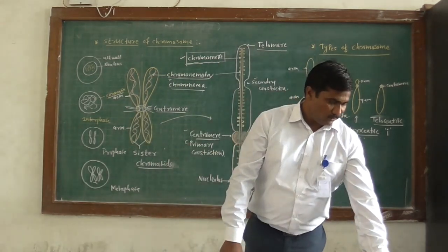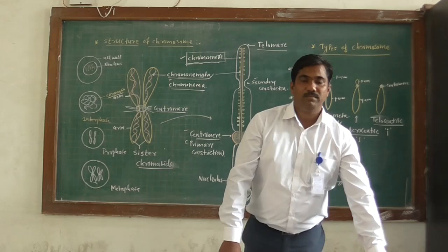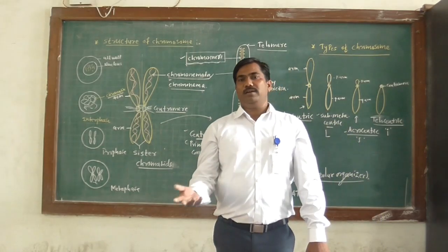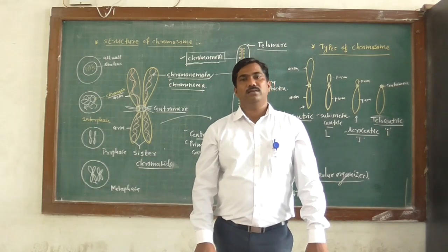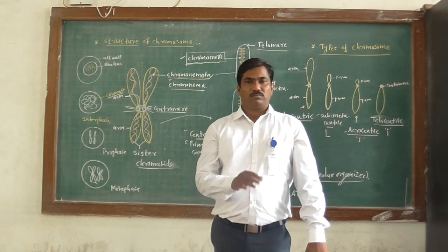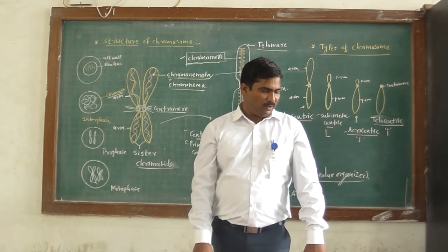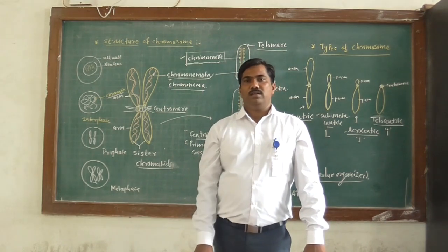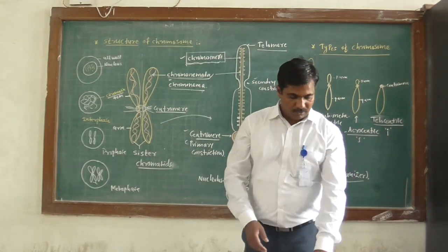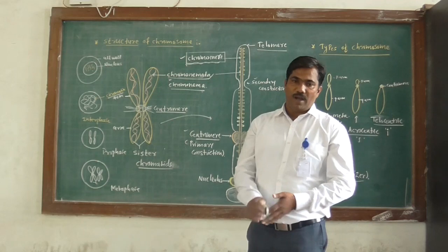Chromosome carries the genetic material from one generation to the next generation. Chromosome replicates itself, and this chromosome acts as a carrier of genetic material. Now in the next point we learn about the structure of X and Y chromosome.